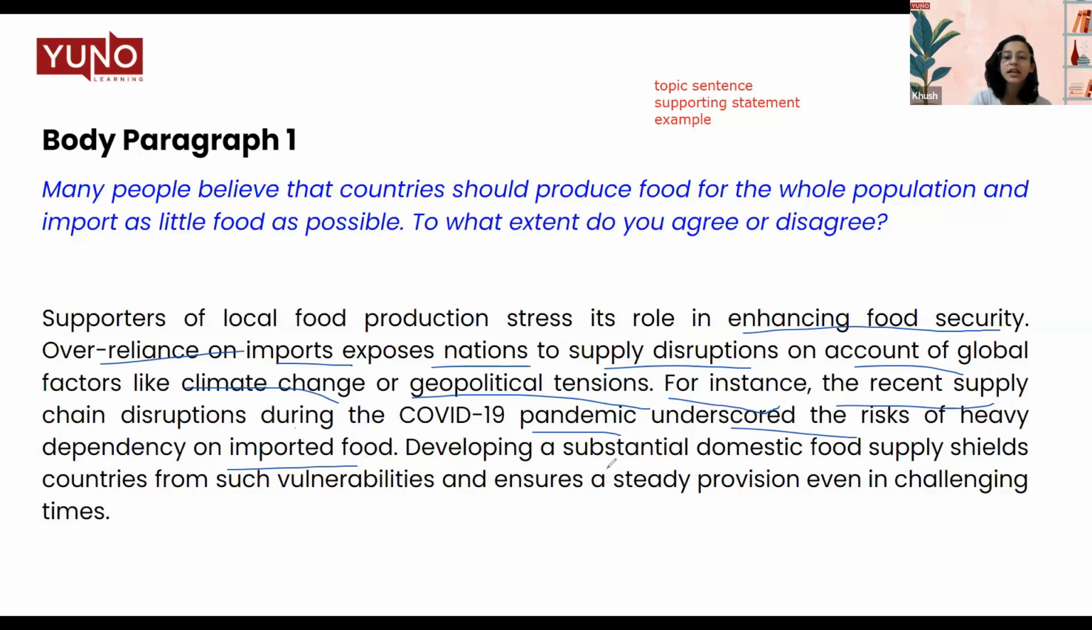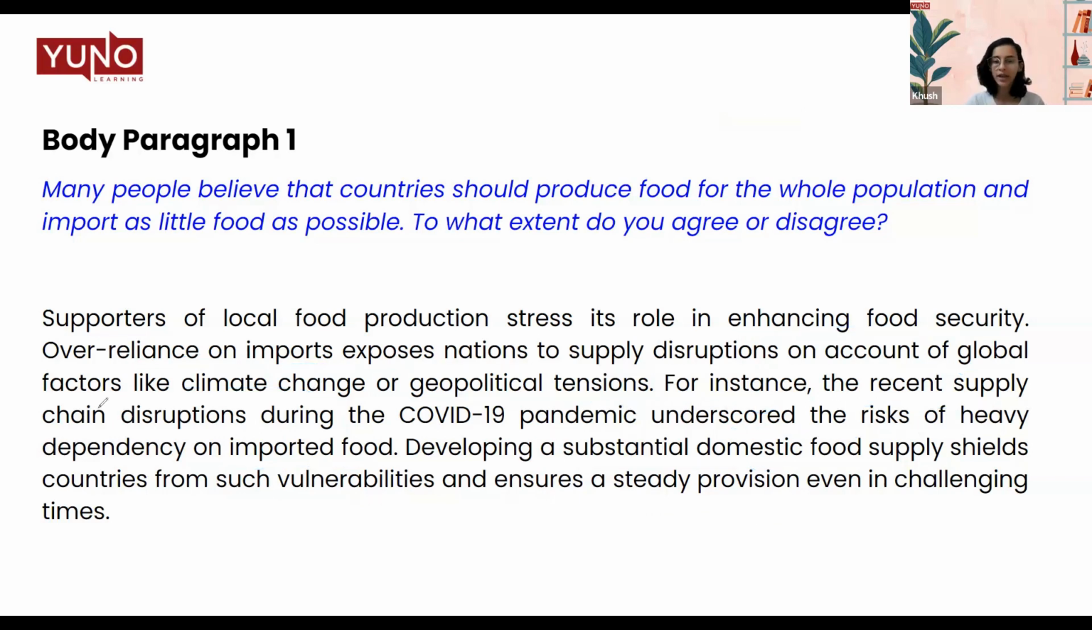In the last, developing a substantial domestic food supply shields countries from such vulnerabilities and ensures a steady provision even in challenging times. So in the last, I have just wrapped up with a concluding statement that is wrapping up my entire body paragraph, which is an optional statement. You can have it and you can also not have it, but you can have this optional closing wrapping statement.